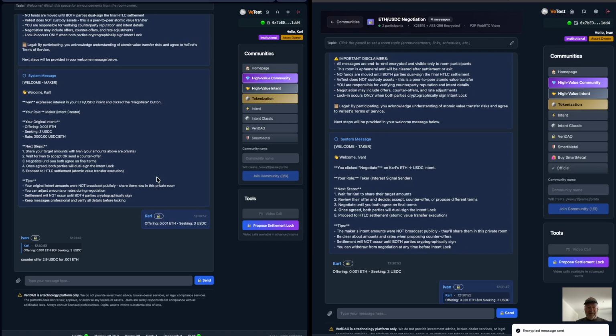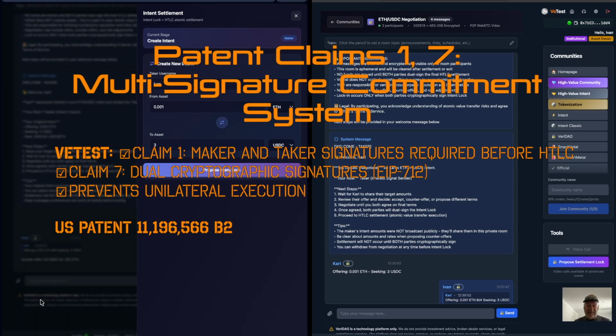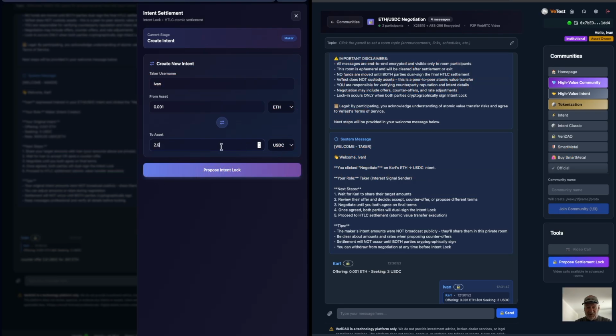All right. So Ivan sent that now, and Carl sees that message, and he's good with that. It's like, okay, I'll take that. So he can, again, either propose settlement lock directly off the button or off of Ivan here. And so he's just going to go ahead and choose Ivan. And it's pre-populated with the amounts, the original amounts of the intent. And so here now we see that we need to drop down the USDC to 2.9 to match the agreed to, the negotiated deal parameters.